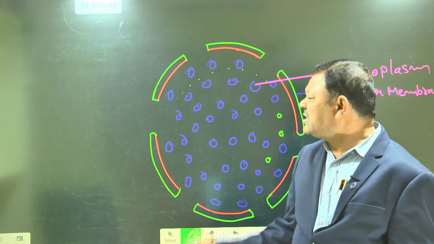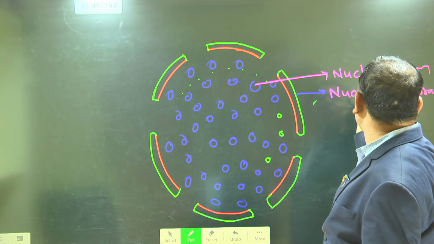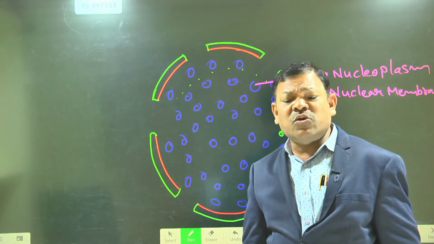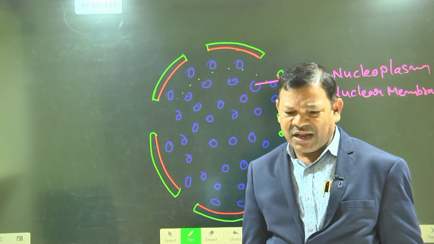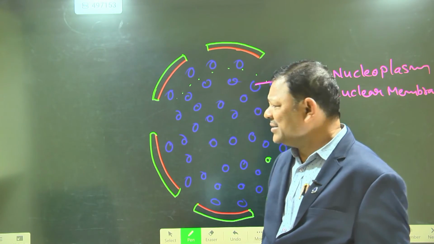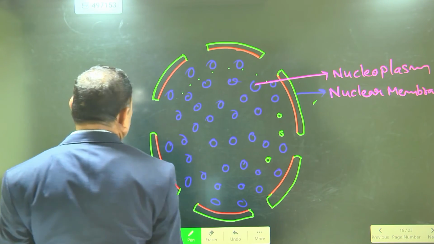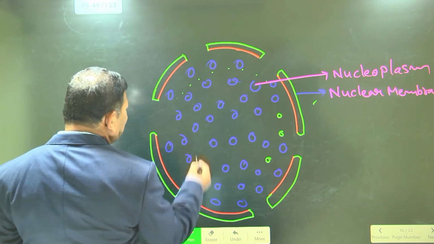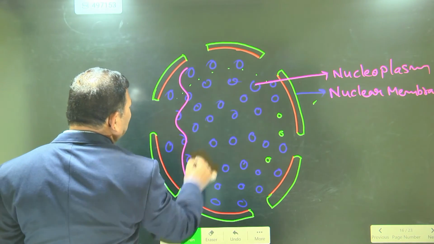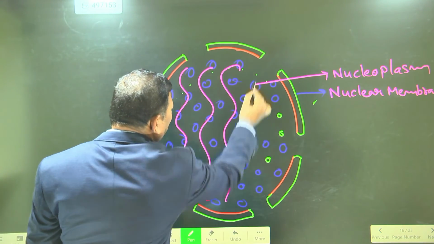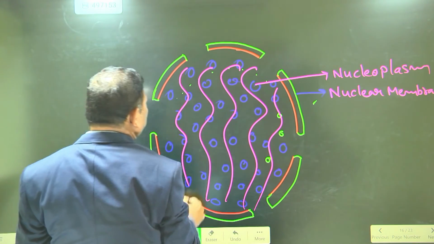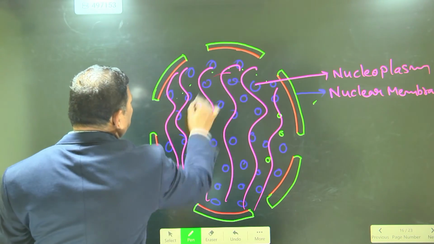Next, the nucleoplasm is made up of glycoproteins. The third point is the chromatin material. You can see small thread-like, stained structures present.